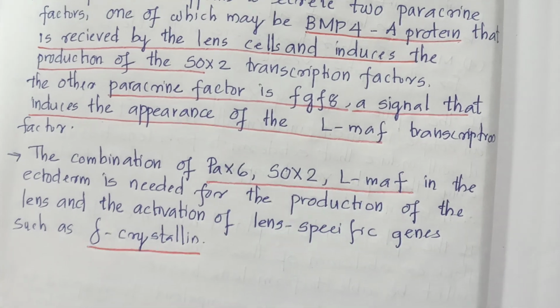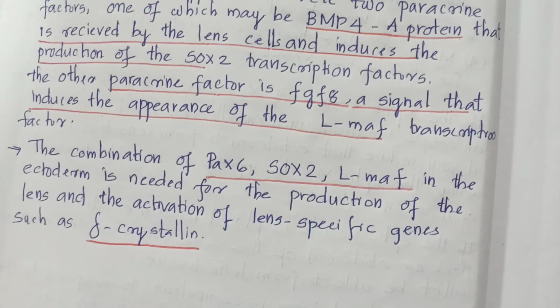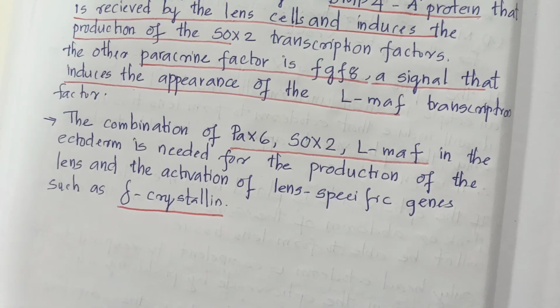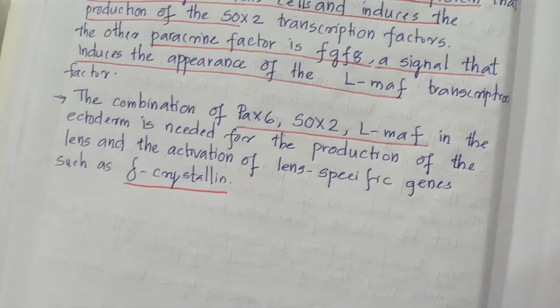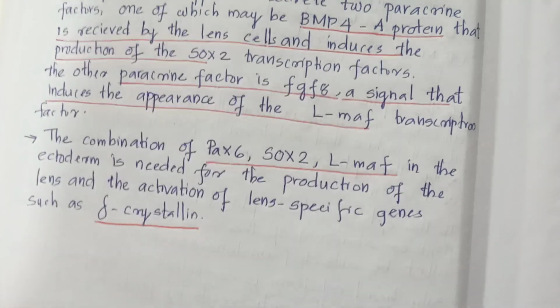The combination of PAX6, SOX2 and L-Maf in the ectoderm is needed for the production of lens and activation of lens-specific genes such as delta crystallin. So that's all about induction and competence.